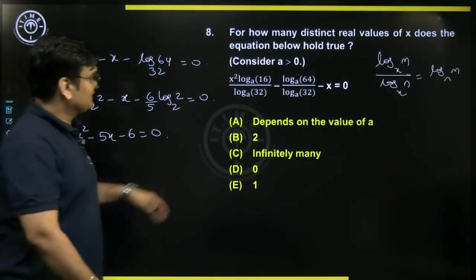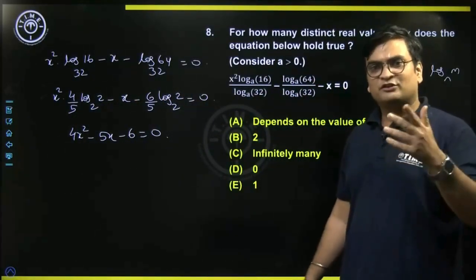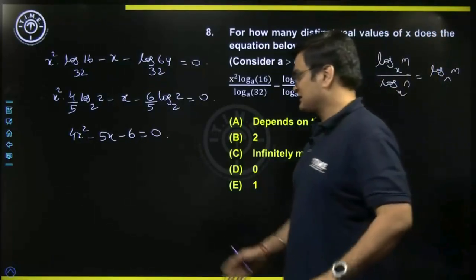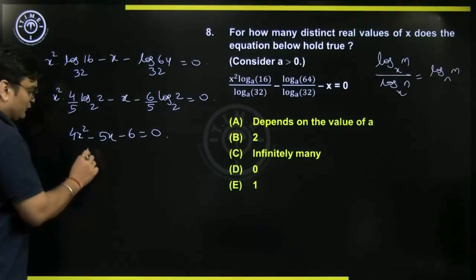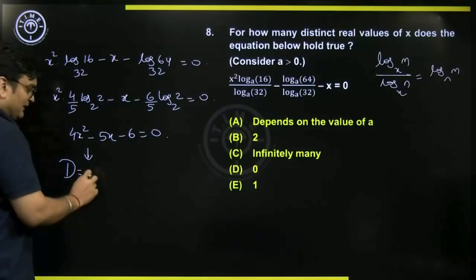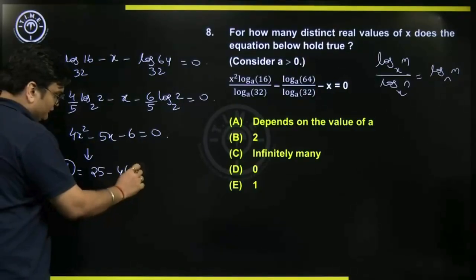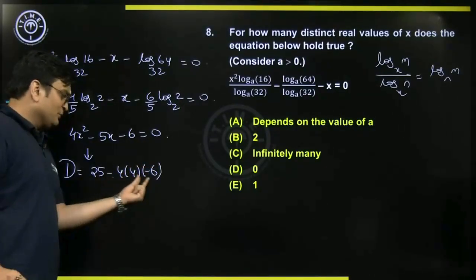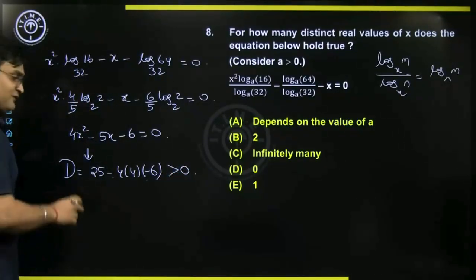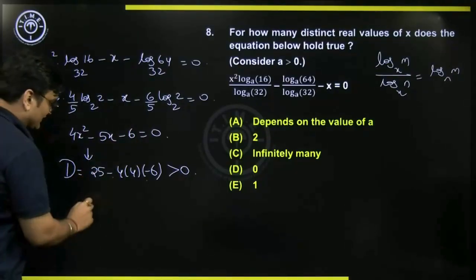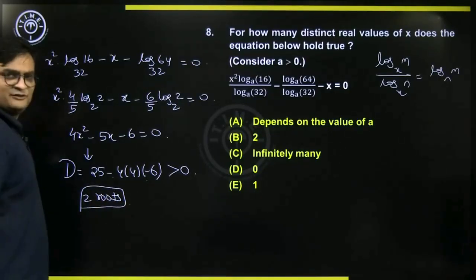It is a quadratic equation. So this is reduced to a quadratic equation, and we know a quadratic equation can have no real root, one real root or two real roots. That will all depend on the discriminant here. So, what is the discriminant value here? B square minus 4ac. So, discriminant will be minus 5 whole square, 25, minus 4ac, 4 into minus 6. See, minus into minus will make it plus, this is definitely greater than 0. So if the discriminant is greater than 0, that means the given quadratic equation must have two roots.